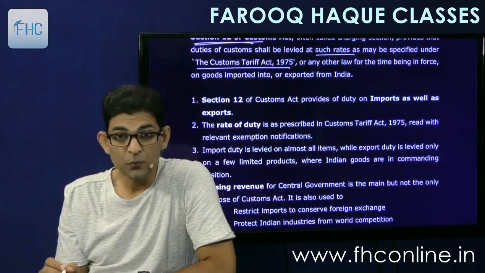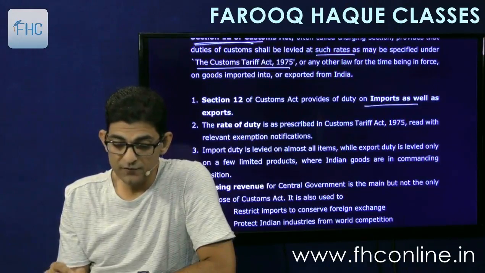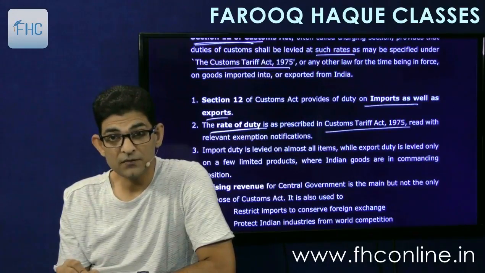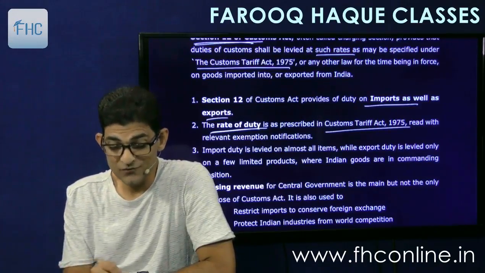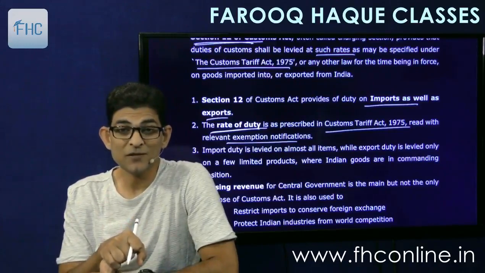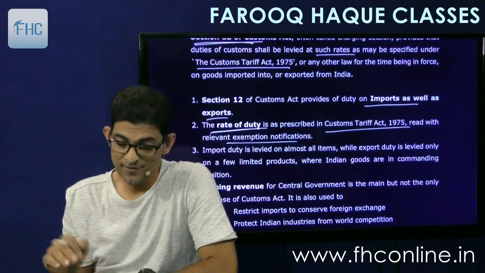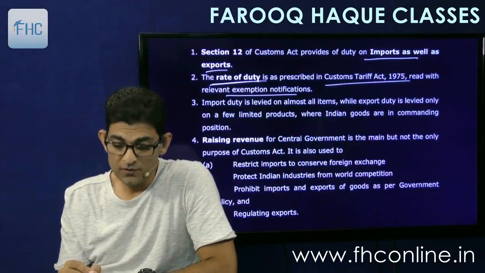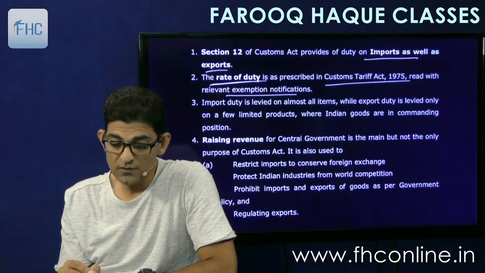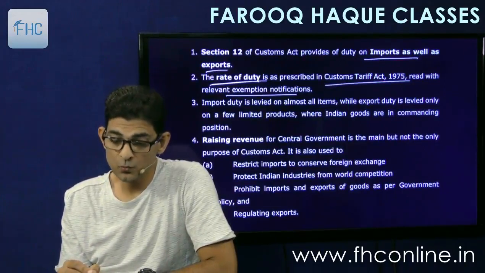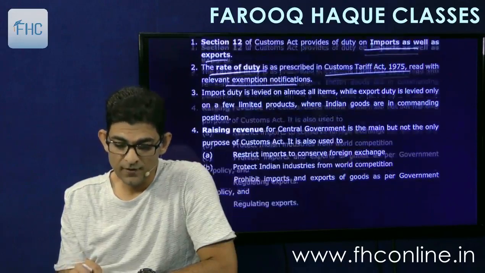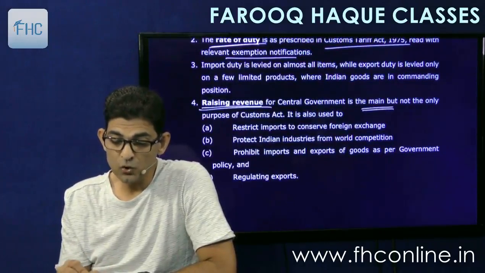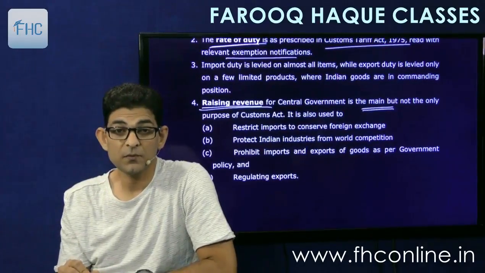So in brief, section 12 provides for import as well as exports. The rate of duty will be as specified under the Customs Tariff Act of 1975, read with the relevant exemption notifications. Here also there are exemption notifications like we have seen in GST, and those exemptions have to be taken into consideration. Import duty is levied on almost all items, while export duty is levied only on a few limited products where Indian goods are in a commanding position. Raising revenue for the central government is the main but not the only purpose of the Customs Act. Now sometimes they may ask this one.